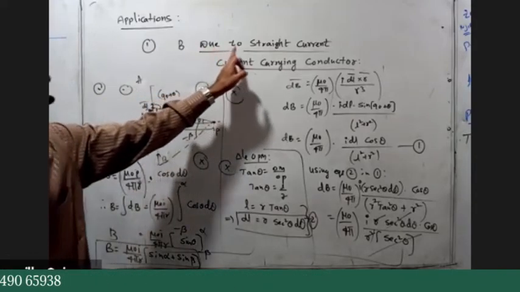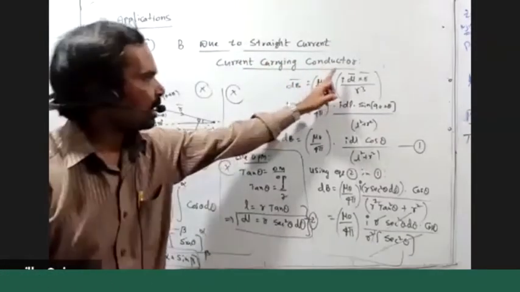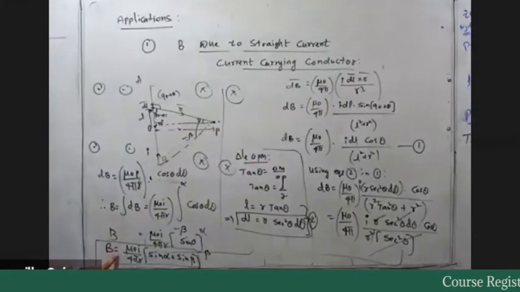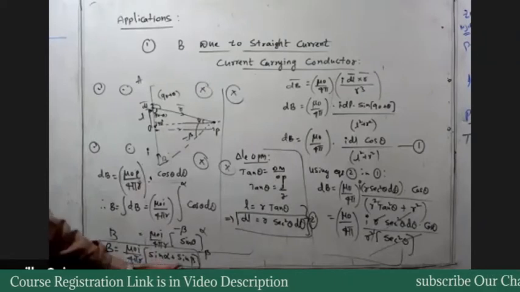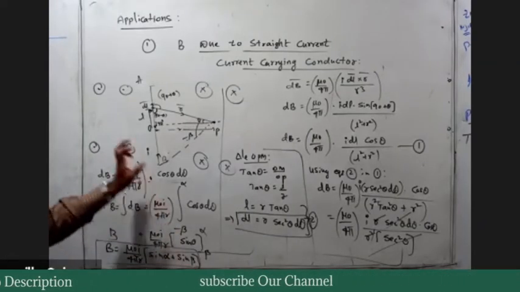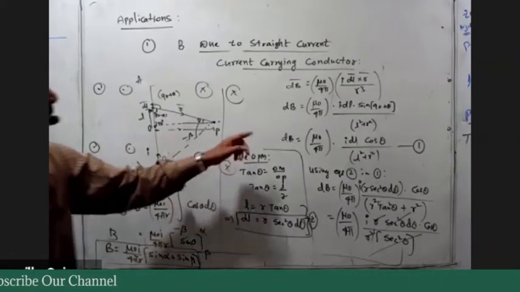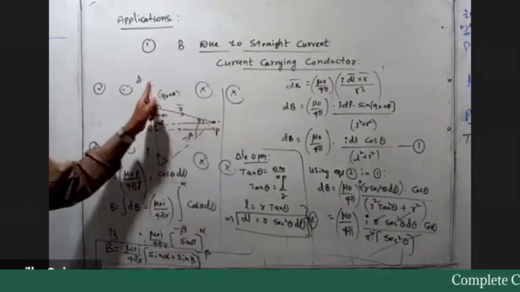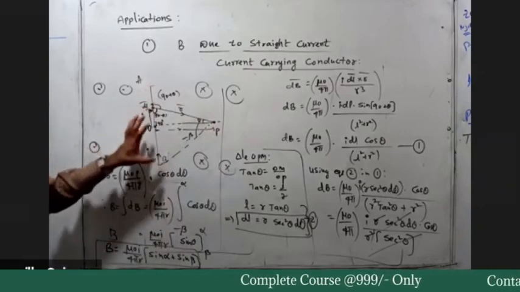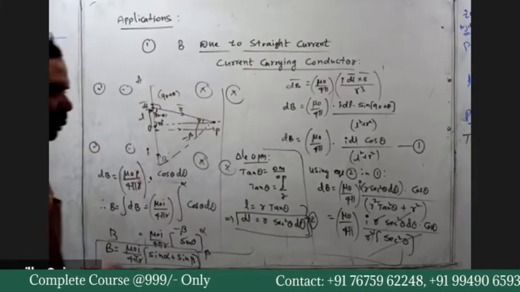Magnetic field induction due to the straight current carrying conductor: you get the expression B equals mu naught I by 4 pi r of sin alpha plus sin beta. What are alpha and beta here? Alpha and beta are the angles made by the point with the upper end and lower end of the current carrying conductor. You note this down.